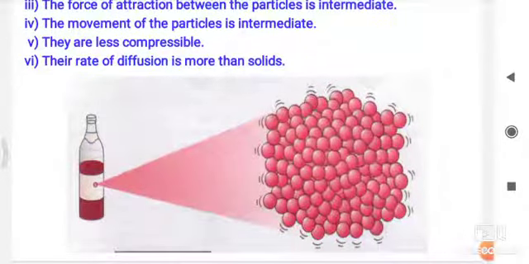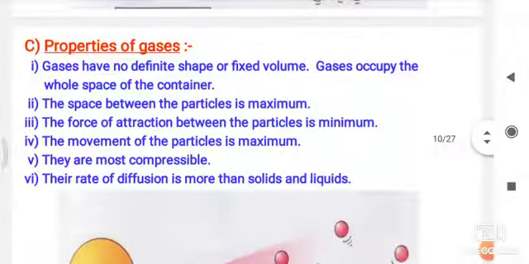So the rate of diffusion is more in the case of liquids as compared to the solids. That is, liquids have a higher rate of diffusion than solids. So this is the diagram that shows the liquids. After that, the next point.